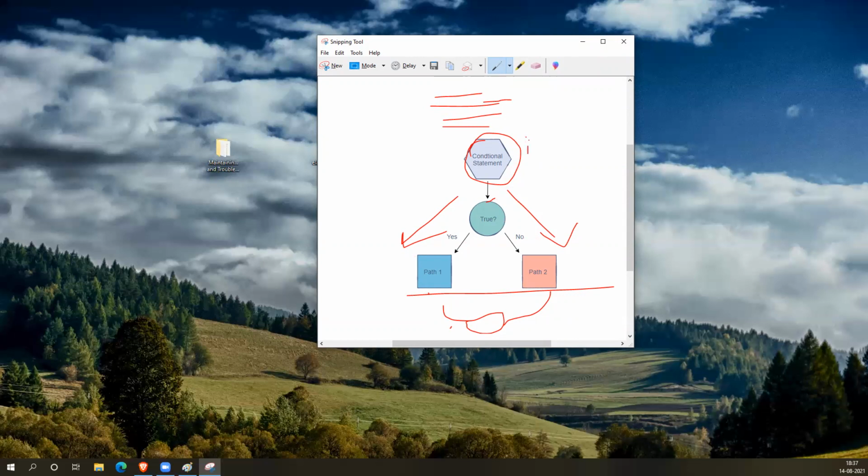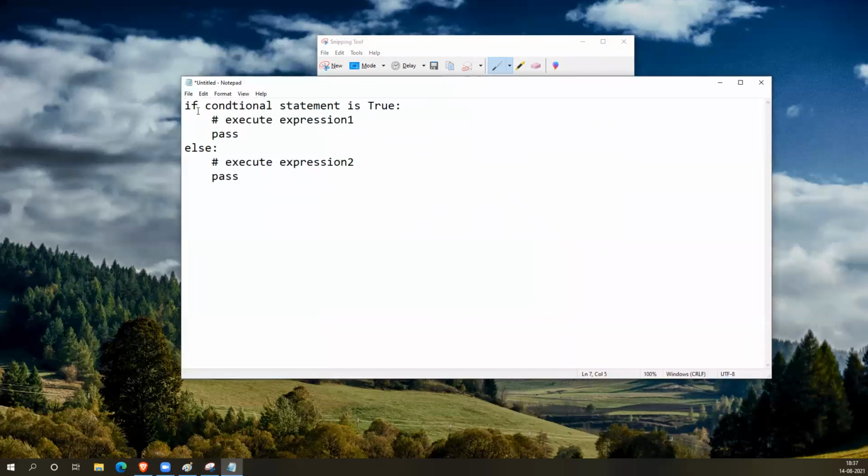These conditional statements are mostly framed with if else, and if elif else. The simplest form will look like this. If that particular condition is true, these set of statements will be executed. And if it is false, these set of statements will be executed. Pass is a keyword used in Python. If you are not keeping any statements, just a dummy statement instead of keeping it empty, so that we won't get an indentation error. Pass represents just go to the next line.